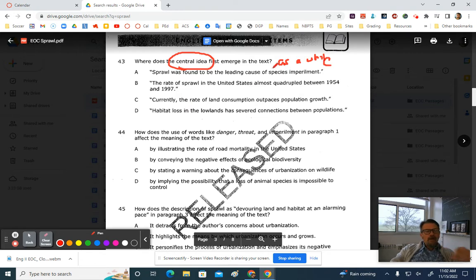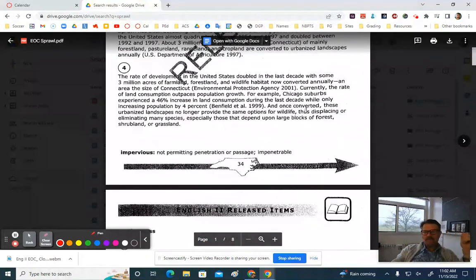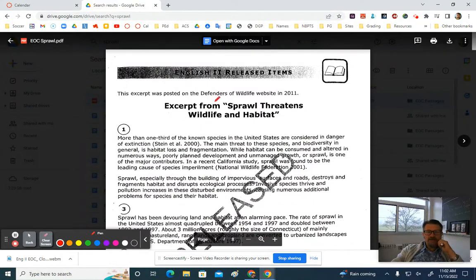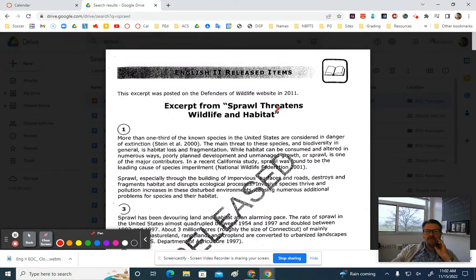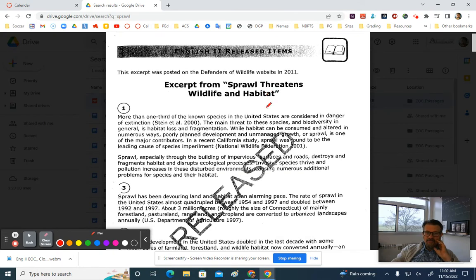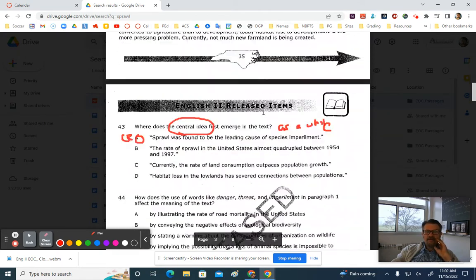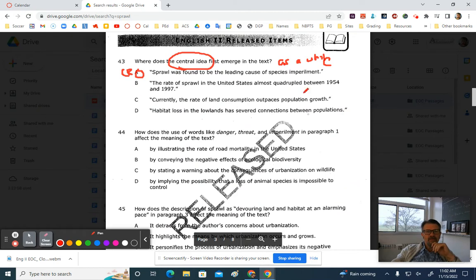Okay. All right. So the correct answer is A. And that quote says, sprawl was found to be the leading cause of species imperilment. Now we can get that from a number of places, but look here at the title. Sprawl threatens wildlife and habitat. Okay, so that is what it is about from the very first title, and we see that reflected throughout the entire text. So as a whole, the title gives it away. It's going to be our best quote.